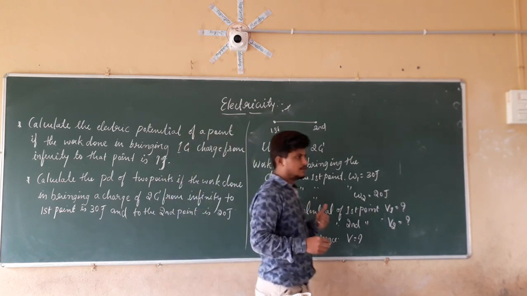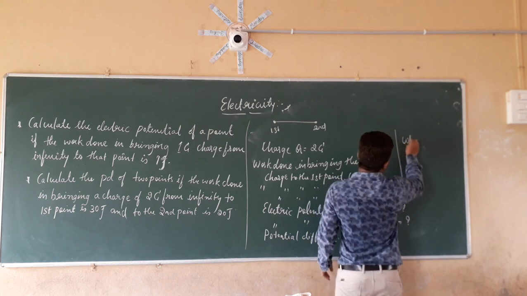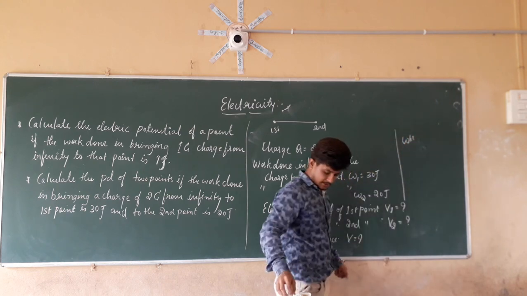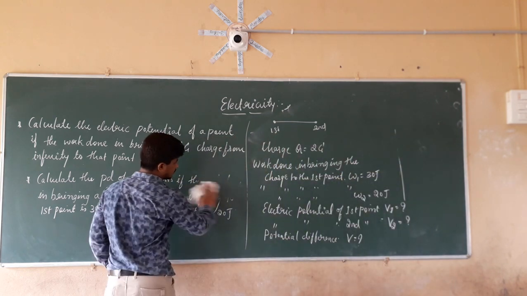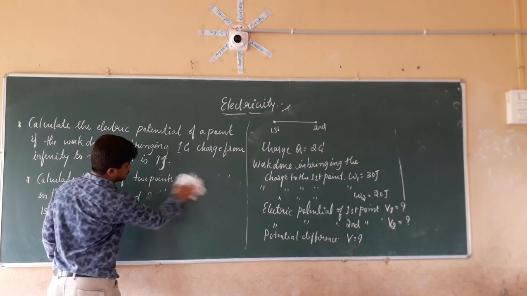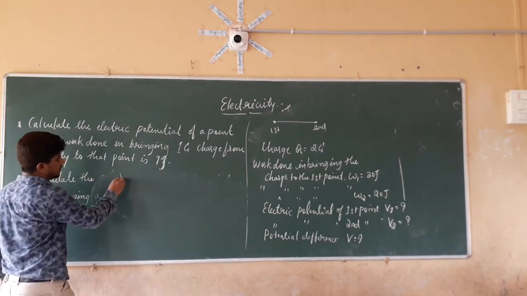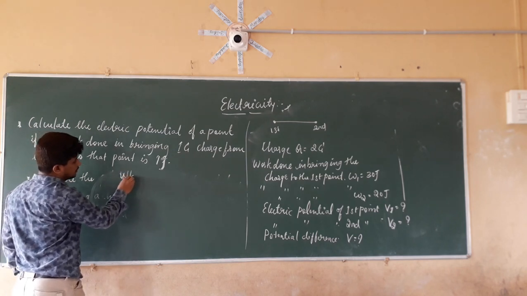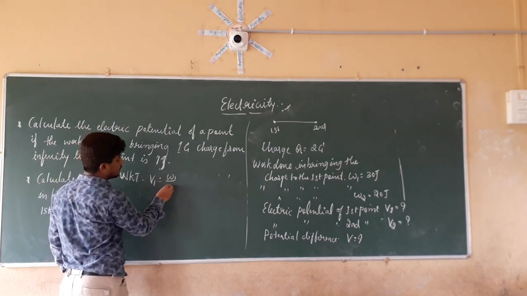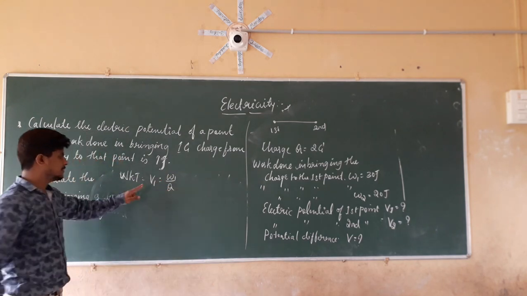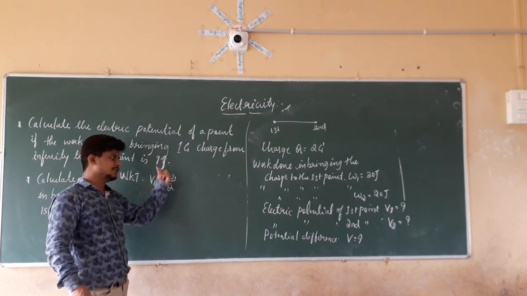We already know the formula for finding the electric potential. So V1 is equal to W1 by Q. V1 is the electric potential of the first point, and W1 is the work done in bringing the charge.